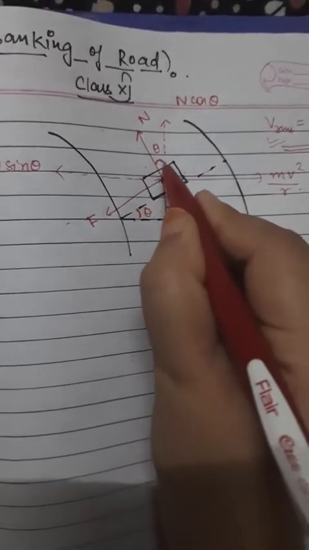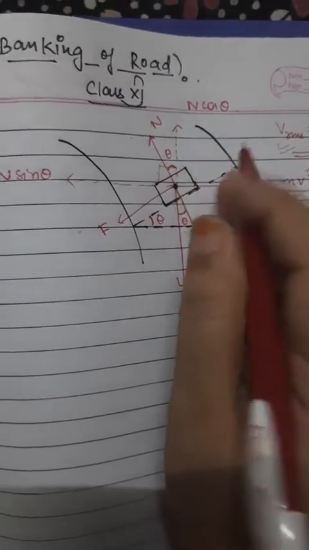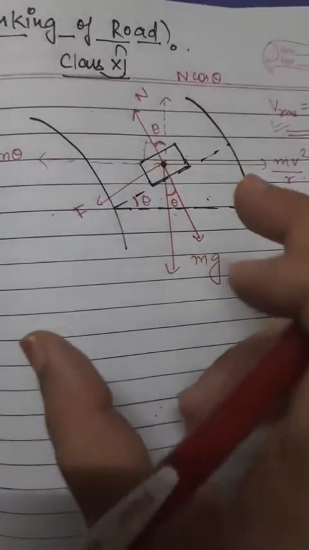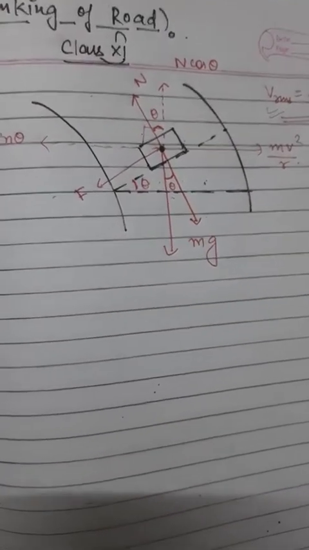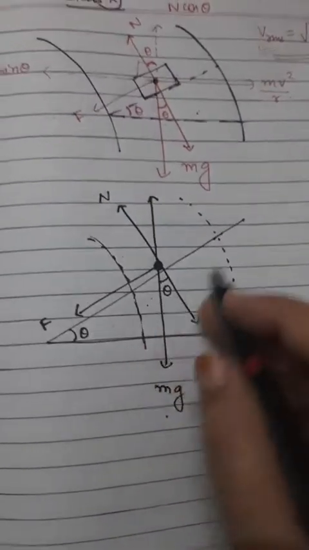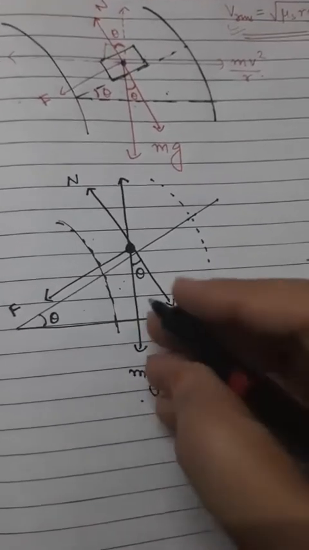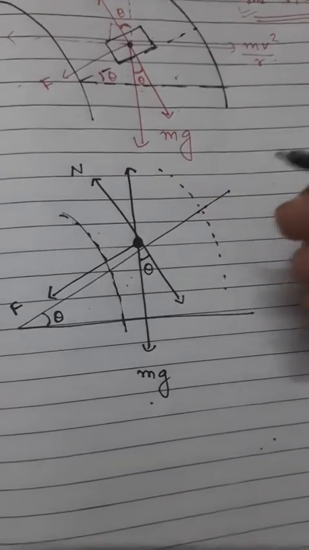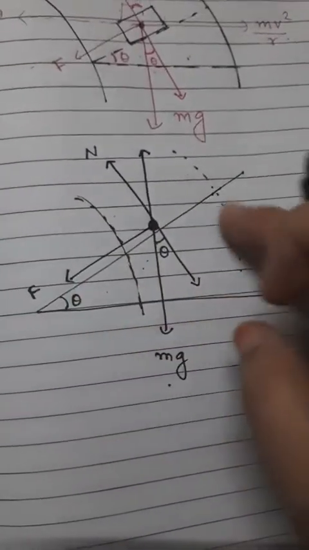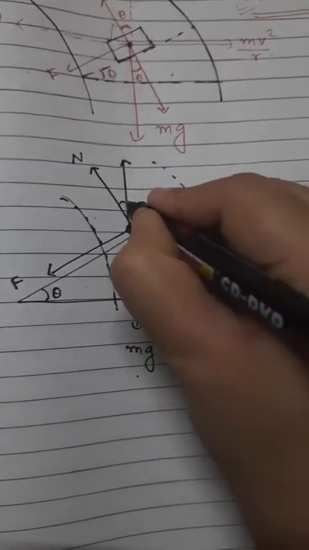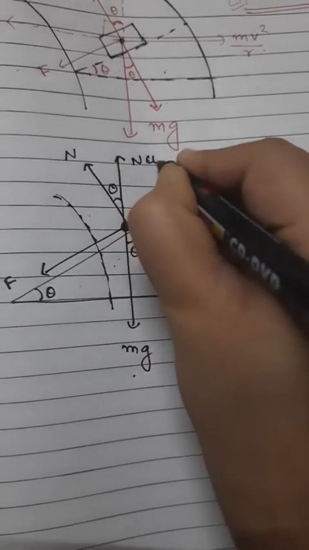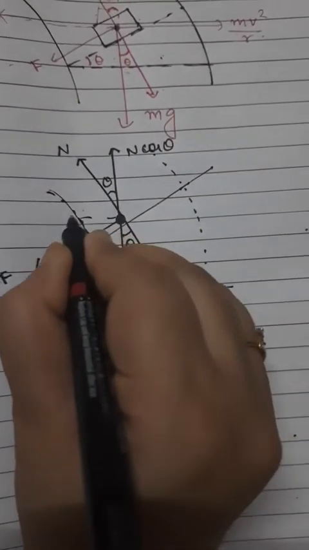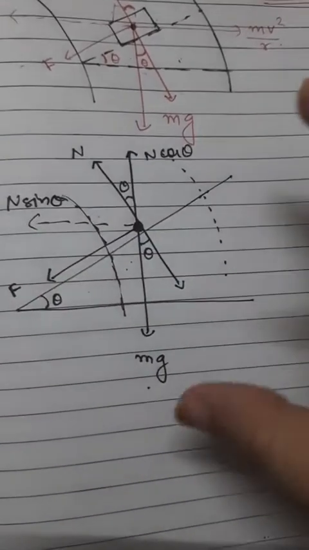If you consider this complete angle, let me make the FBD of this diagram, and then in that diagram we will discuss the theta. Okay, let me make the FBD. Now this is the FBD which I have drawn. Here this dot is showing the total mass of the car. The components which we have resolved till now are n cos theta in the vertical, and in the horizontal component it will be n sin theta.